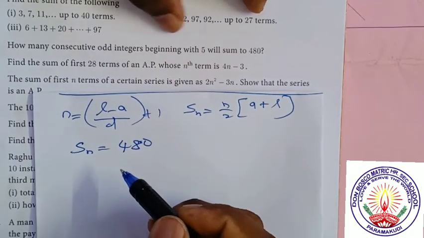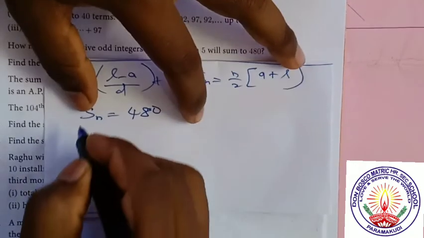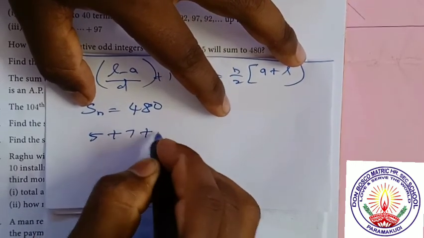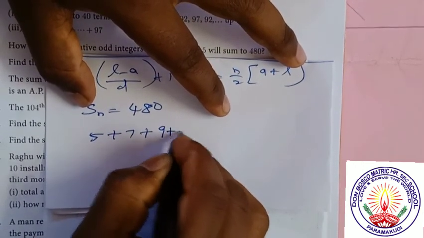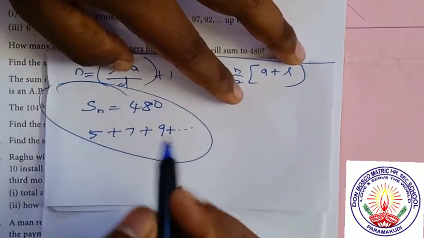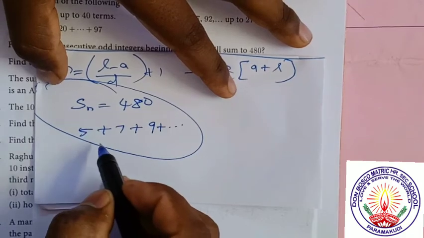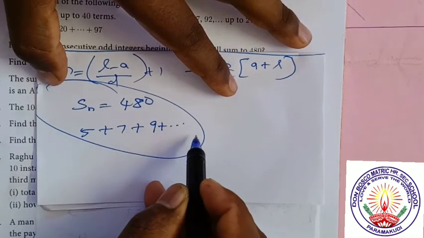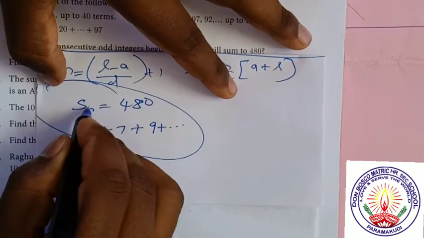Odd integers, that is odd numbers, beginning with 5. So first odd number is 5. Next odd number is 7. Next odd number is 9 plus dot dot dot. It is a series where Sn is equal to 480. So Sn is given. The series is consecutive odd integers. So 5, 7, 9, etc. Our problem is to find n.